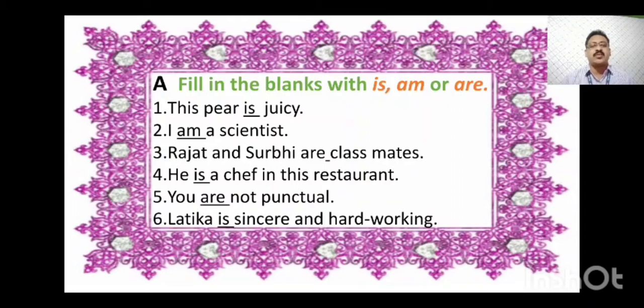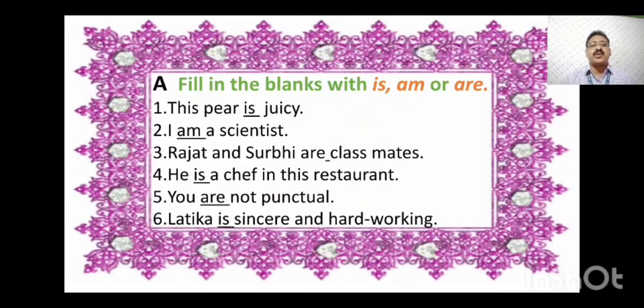This pear is singular, a fruit. So, as I told you, where the subject is singular, we have to use is. Question 2: I dash a scientist. I am a scientist. This one also I have told you before, that the helping verb am is used when the subject is I. Question 3: Rajat and Surbhi are classmates. Are is used when the subject is in plural form. Rajat and Surbhi are two names, so it is plural. So you have to use are there.